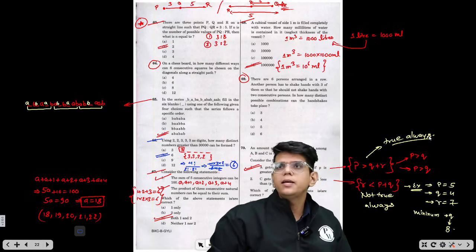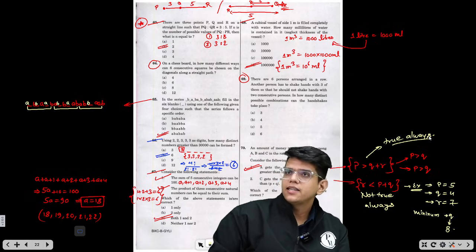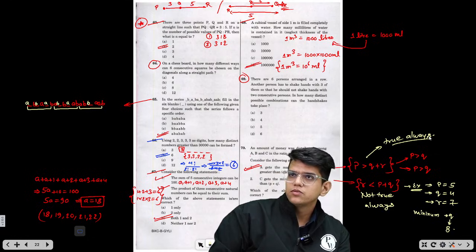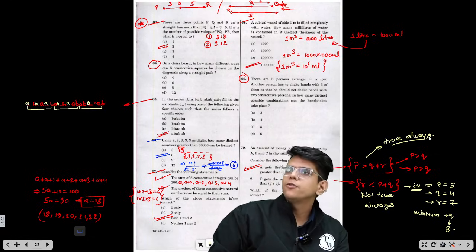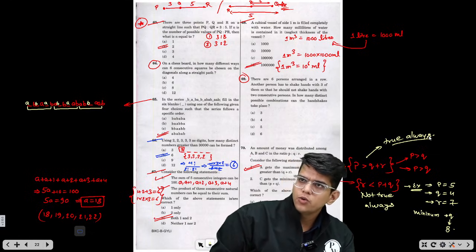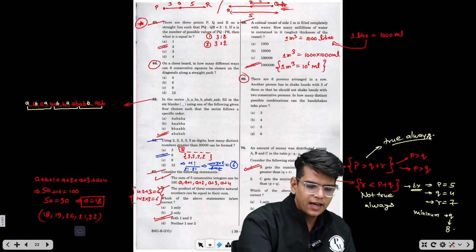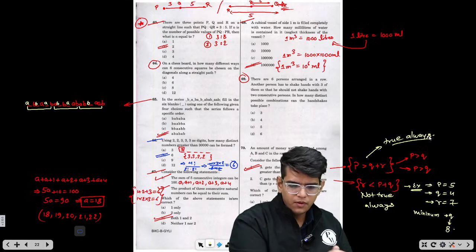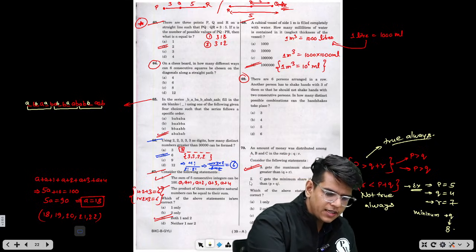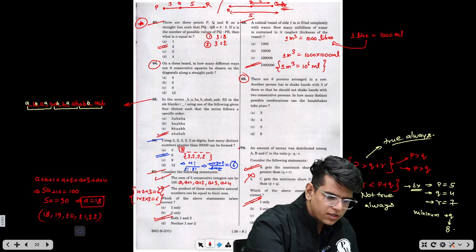So if you can see, when R is less than P plus Q, for example, P is 5, Q is 4, R is 7, the minimum will be for Q, which is 4. It is corresponding to B. It's not true always that R will have the least value. So the second is incorrect. So only one. Okay. So we can solve this also.